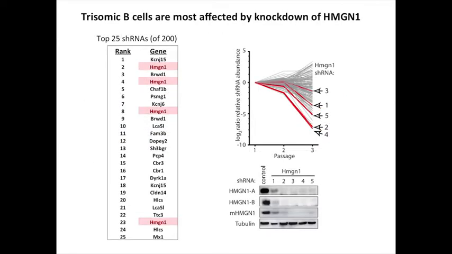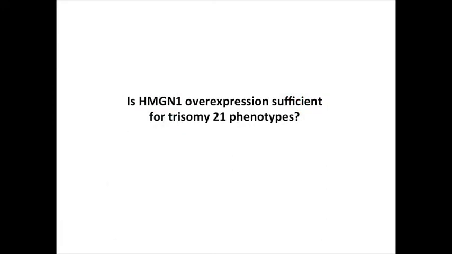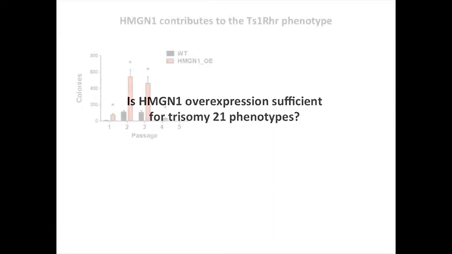And when we did an shRNA interrogation of those 31 genes with 5 hairpins for each gene, the far and away hit for genes that were selectively toxic more to the trisomy cells than wild-type cells when knocked down was HMGN1. So we got our hands on an overexpression mouse for HMGN1. This is our last slide.